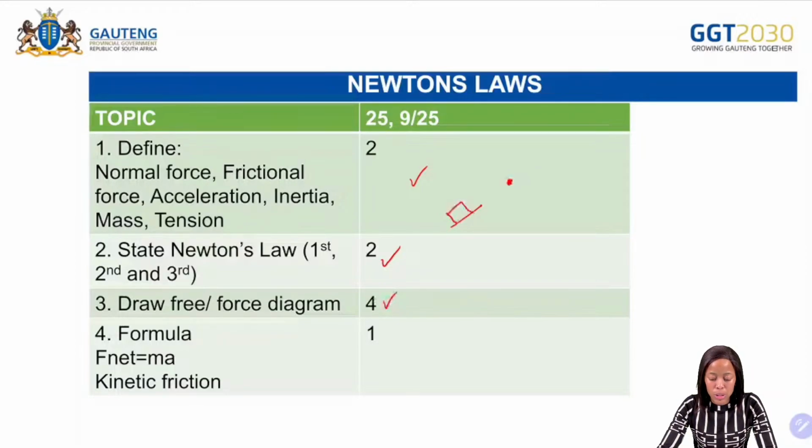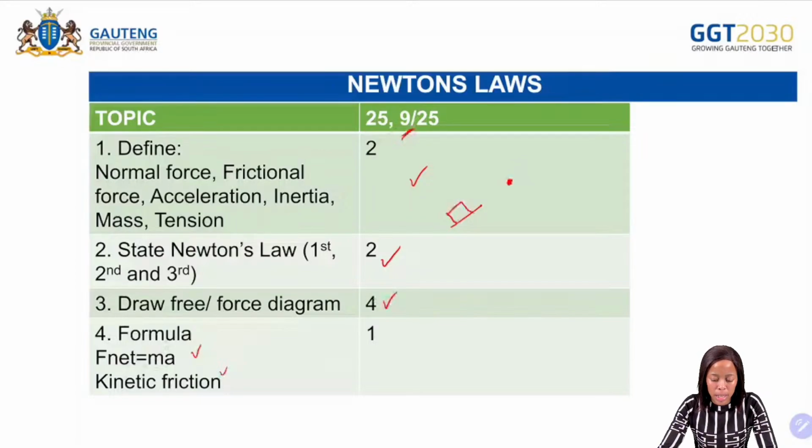Number 4, for Newton's law, make sure that you are able to write the formula there. So we'll have the formula of what? Of F net is equal to ma and the kinetic friction there as well, right? So how many marks can you then collect without having to do any of the calculations? It means that you can collect about 9 marks before you even do the calculations.